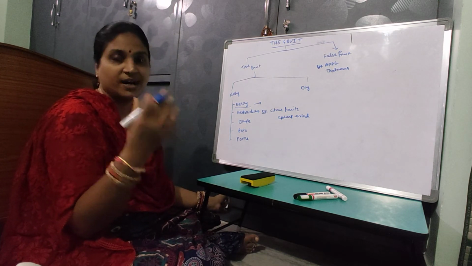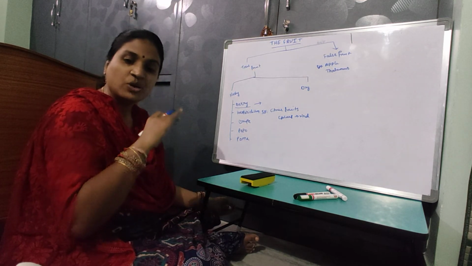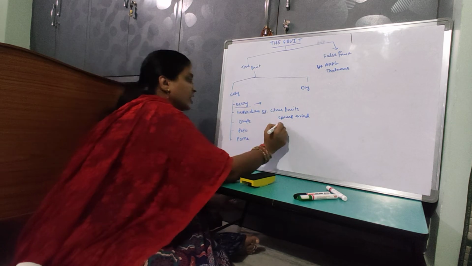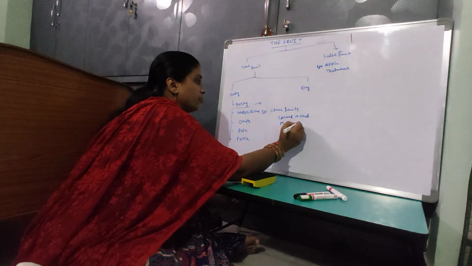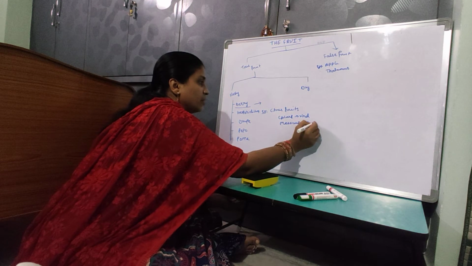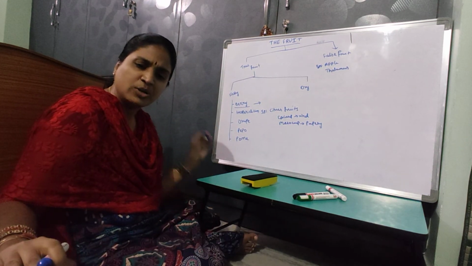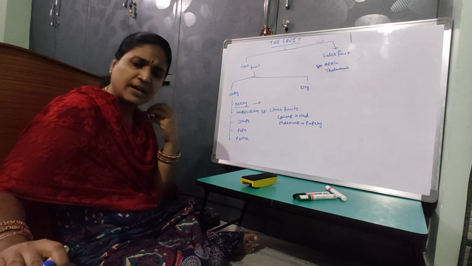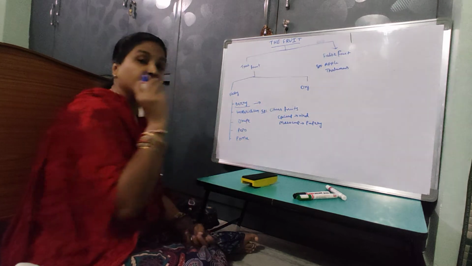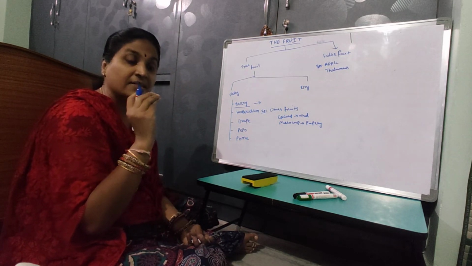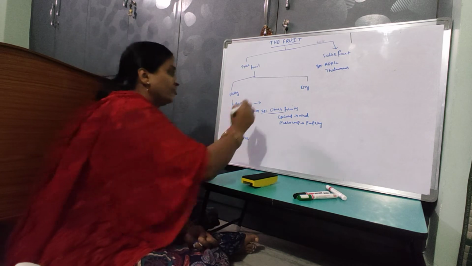Volatile oils are present inside the rind. Then the mesocarp is somewhat papery. Then the endocarp bears juicy hairs. So in citrus, the placental hairs are the juicy, edible part.